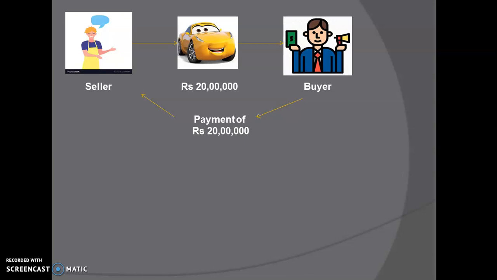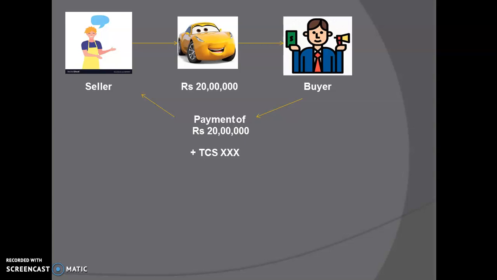According to TCS, the government says that the person who is going to buy any good is going to submit the tax on the given payment along with it. So the buyer is not only going to make the payment of rupees 20 lakh, but he is also going to pay the tax which is applicable on this value of rupees 20 lakh.